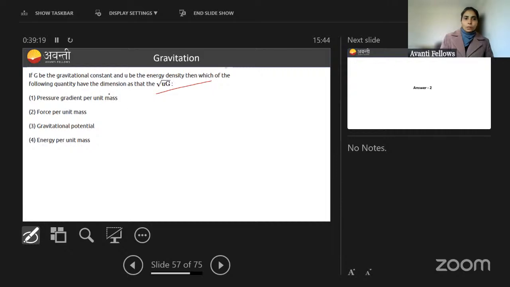Okay, so what will be the answer you will be getting? Root under U and G. What is your U? U is mass per unit volume, right? Or energy per unit volume. What is this? Energy density. That is energy per unit volume. So what will be its dimension? Energy is ml square T minus 2.